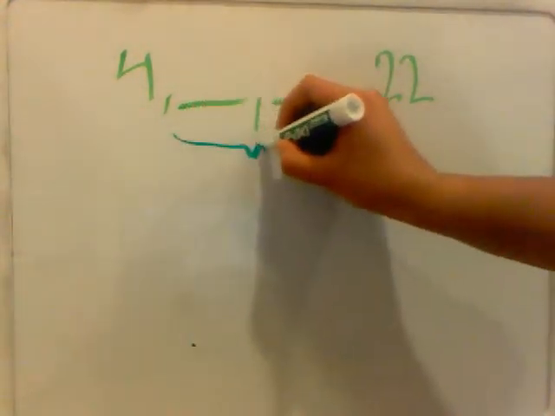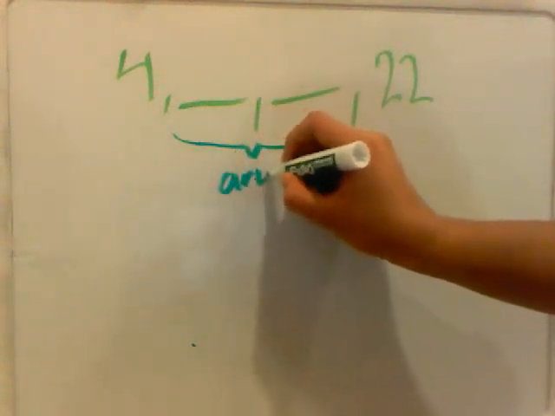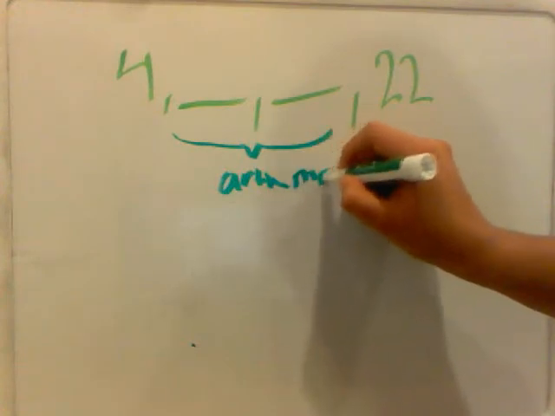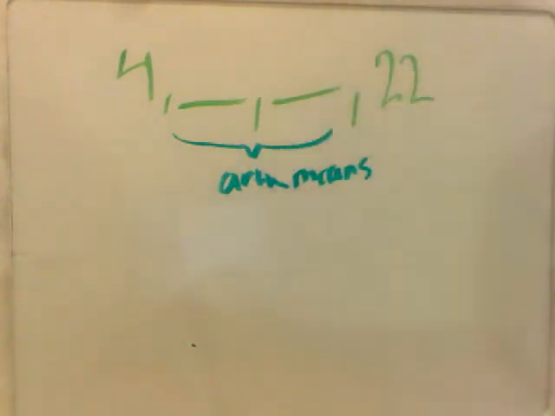These guys right here are your arithmetic means. Alright, so do we have all the information? Yes, we do, but we don't have our common difference. So that's what we're going to do. We're going to use our formula.